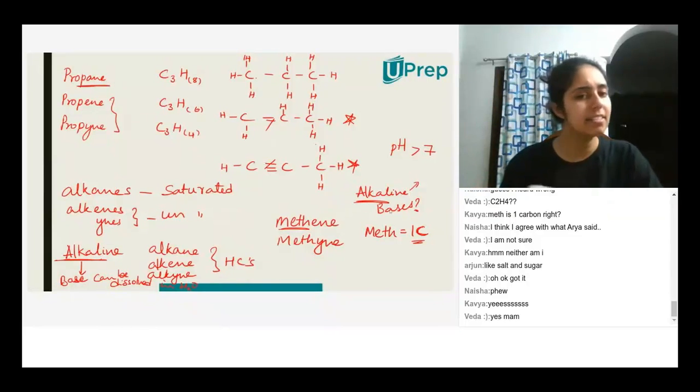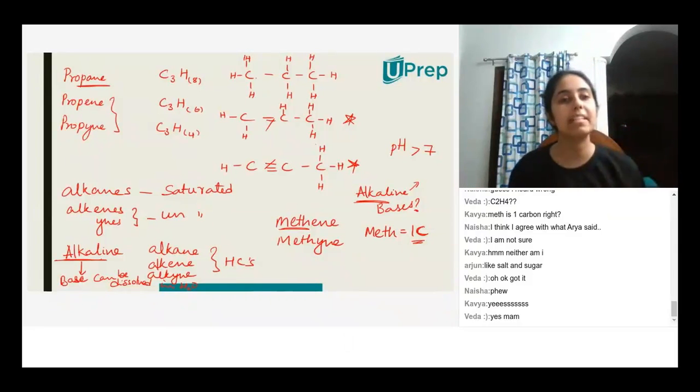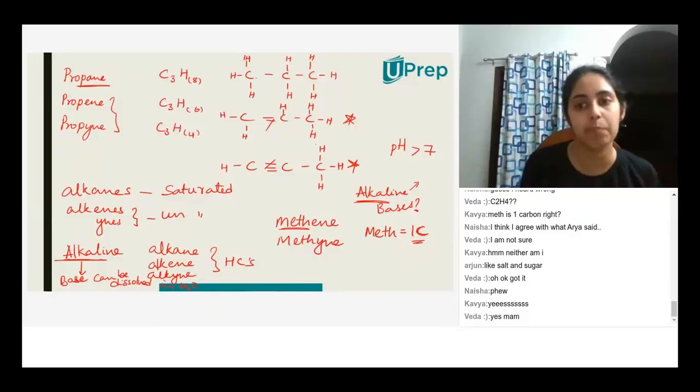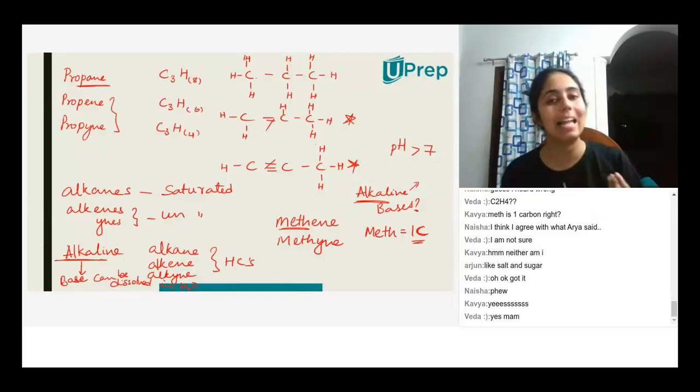Does that make sense? Yes, because not all bases are dissolvable. Not all bases can be dissolved in water. So the bases that cannot be dissolved are just bases. But the bases that can be dissolved in water, or that can form a solution or be available in their liquid form, those are called alkalines.